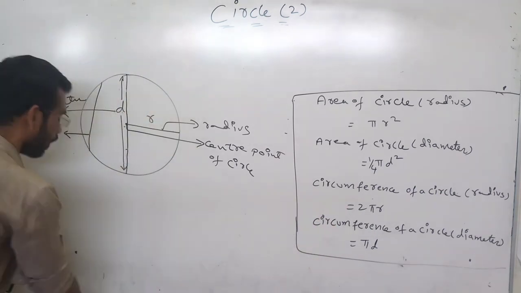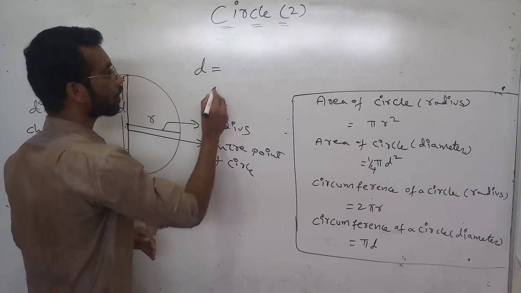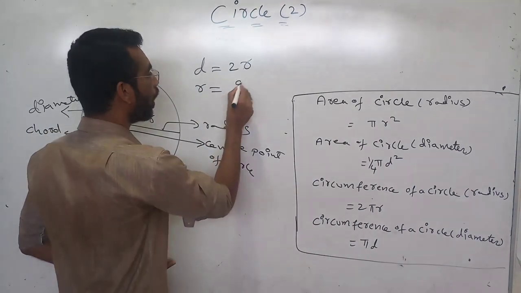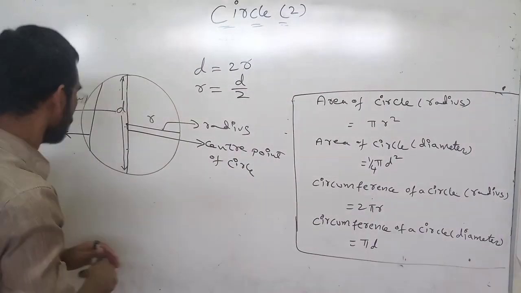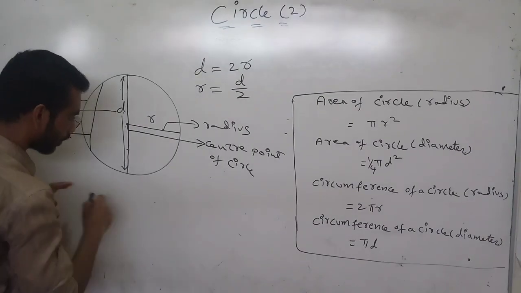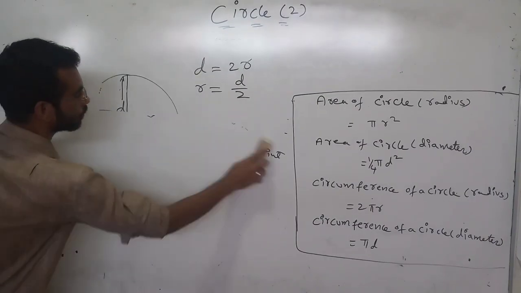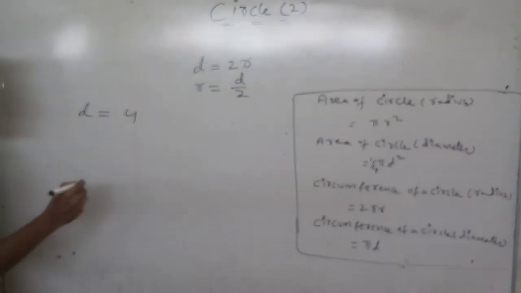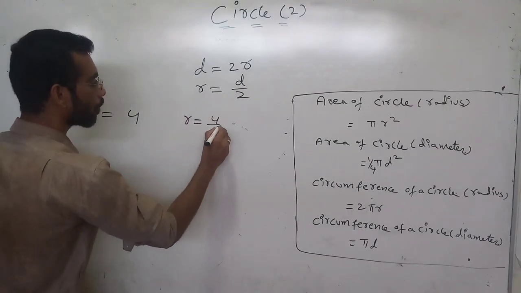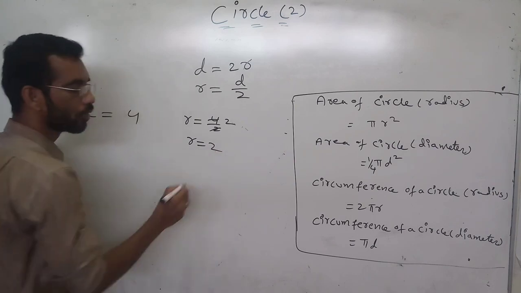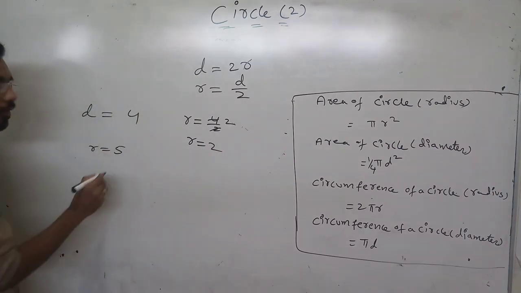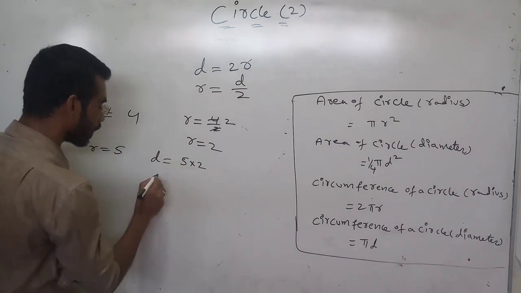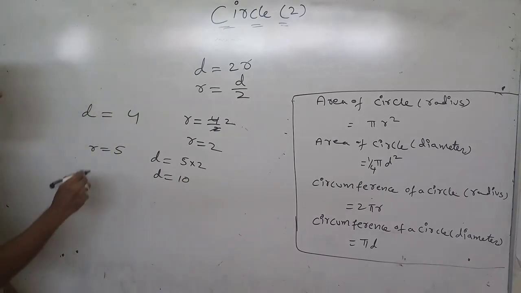Now diameter is 2 times of the radius. Radius is half of the diameter. Example, if the diameter is given 4, what will be the radius? Radius is equal to 4 by 2, that is r is equal to 2. If the radius is given 5, what will be the diameter? Diameter is equal to 5 into 2, that is d is equal to 10.